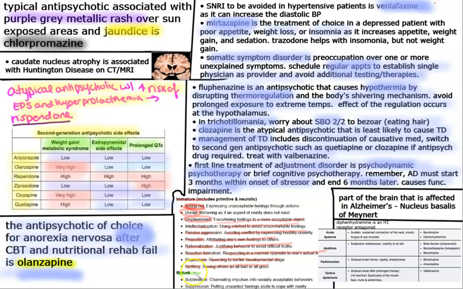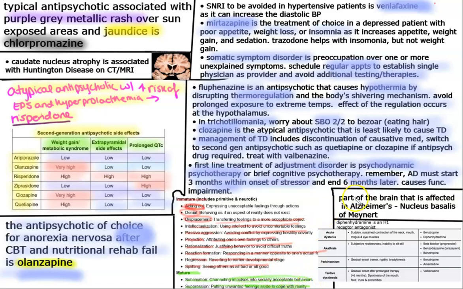The mature ones that we have here are going to be sublimation. So this is channeling impulses into socially acceptable behaviors. So this is like the aggression one where like a person with aggression channels their behaviors into sports. The next one is suppression, putting unwanted feelings aside to cope with reality.